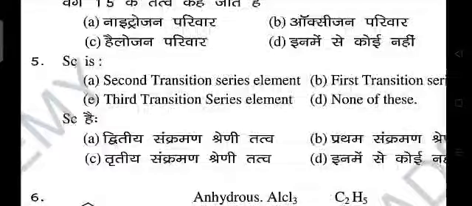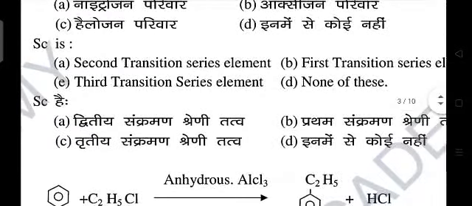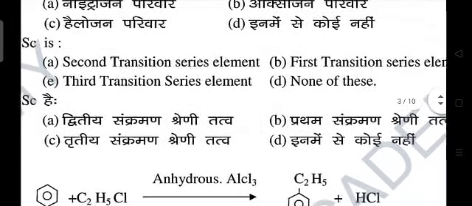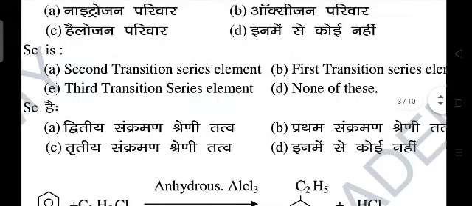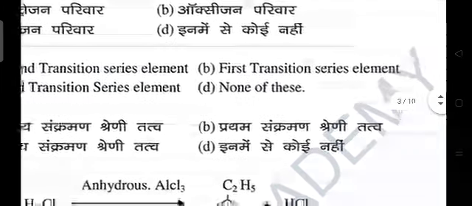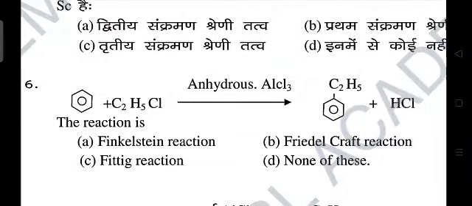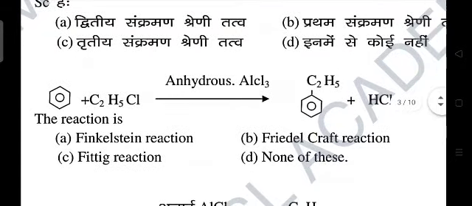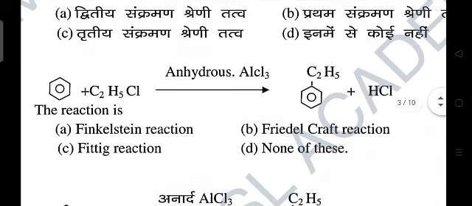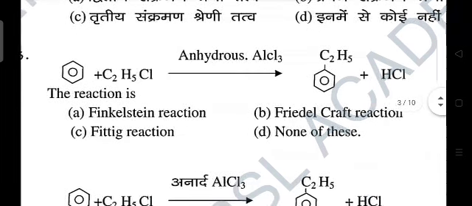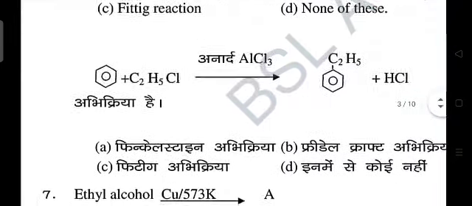Sc stands for scandium. A, second transition series element, B, first transition series element, C, third transition series element, or none of these. So the right answer comes out to be B, first transition series elements. Now next, question number 6. Benzene plus C2H5Cl in the presence of anhydrous AlCl3 gives ethyl benzene plus HCl. So the reaction is known as Friedel-Crafts reaction. Correct answer is B.